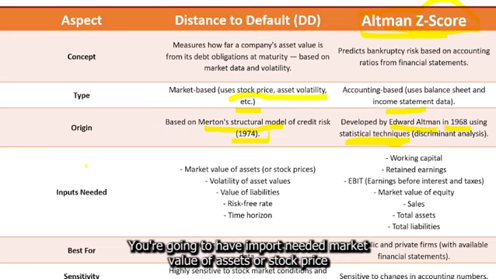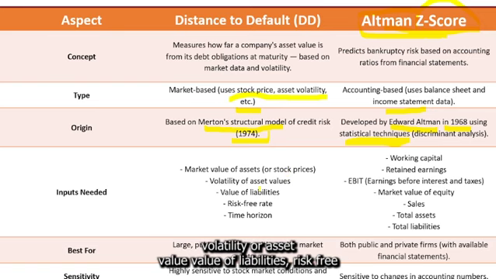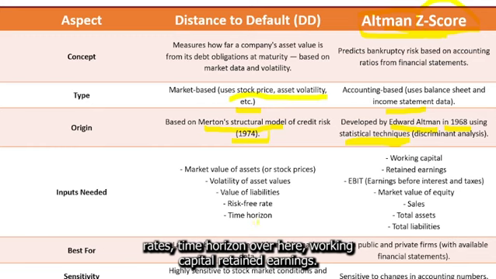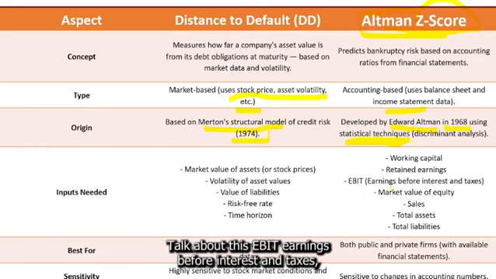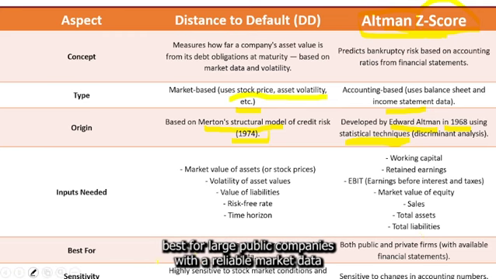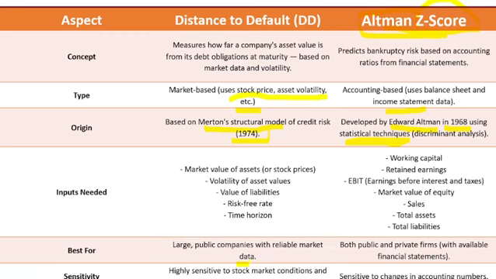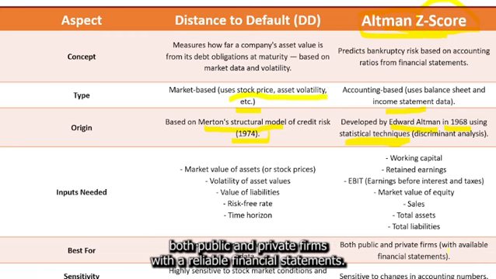Next, the inputs needed for distance to default: market value of assets or stock price, volatility of asset value, value of liabilities, risk-free rate, and time horizon. For the Z-score: working capital, retained earnings, EBIT, earnings before interest and taxes, market value of equity, sales, total assets, and total liabilities. Distance to default is best for large public companies with reliable market data, while the Z-score suits both public and private firms with available financial statements.